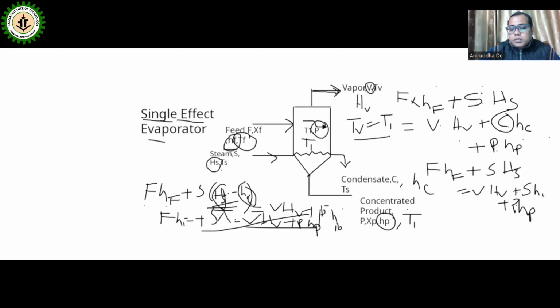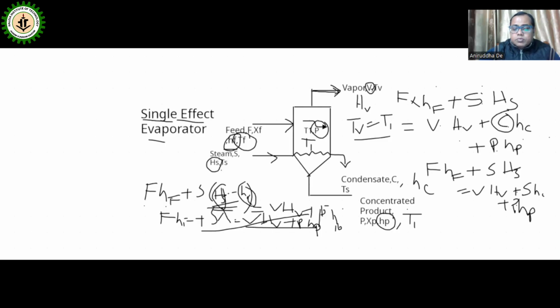Generally, we also know that whenever any food material boils, if it contains 90% or 95% water, and we assume the boiling point is the same as water, the solution will be boiling at 100 degrees centigrade. But whenever any food material is boiled at 100 degrees centigrade, what will happen?